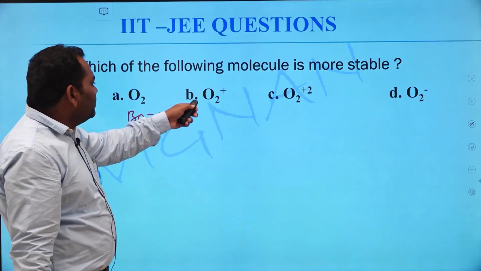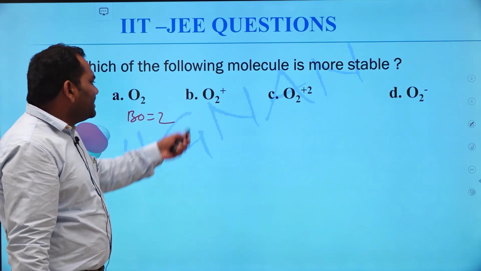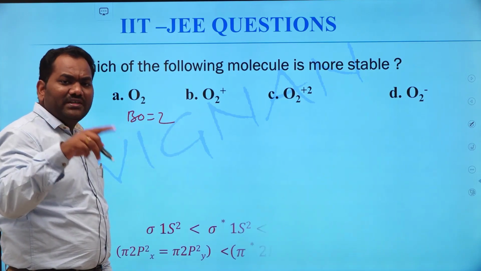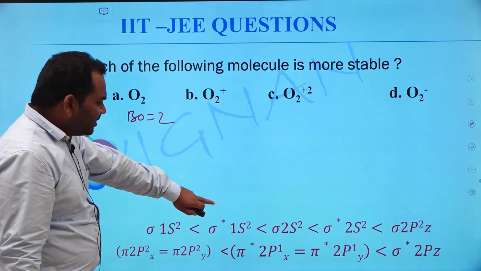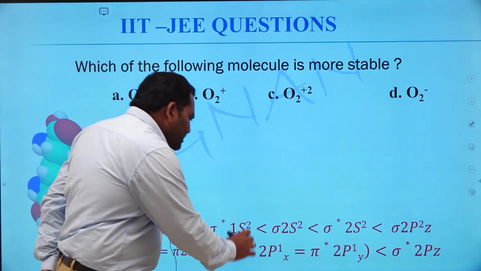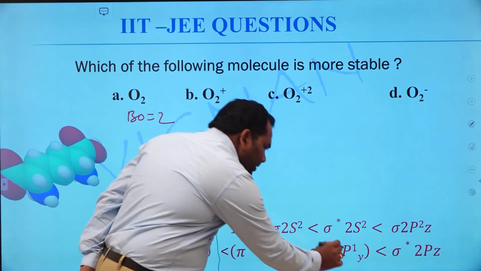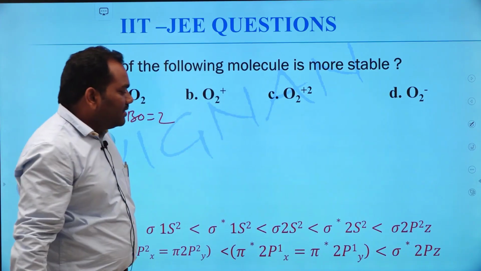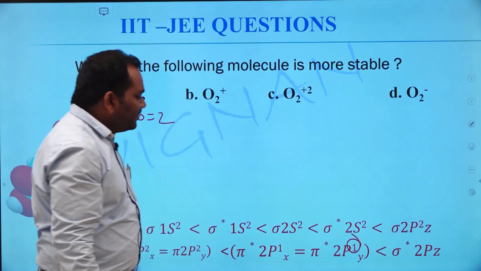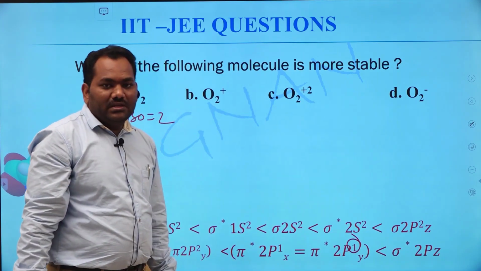In the case of O2 plus, it is formed by removing one electron from the anti-bonding electrons. Why? Because this is the electronic configuration of the oxygen O2 molecule. Here the last electron enters pi star 2py, that's why we have to remove this electron from the anti-bonding molecular orbitals.